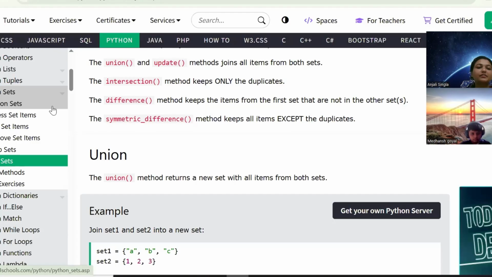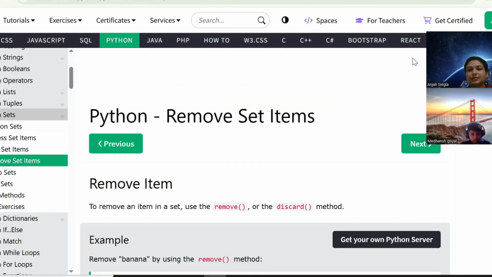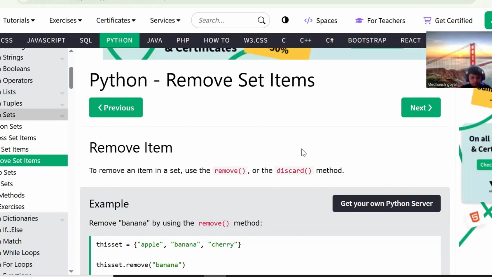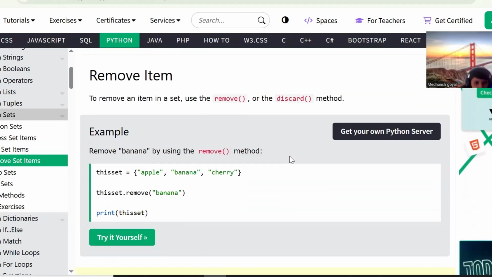We did what are sets, how to access the items in the set, how to add the items in the set. Now today we will learn how to remove the items from the set. We use two methods. One is remove and one is discard. Remove method you have done in tuples and lists also. Remove method is used to remove an item. Similarly, you will be using the same method in sets. You will be using set name dot remove, and in the remove you will be giving the item name you want to remove, which will remove the item.